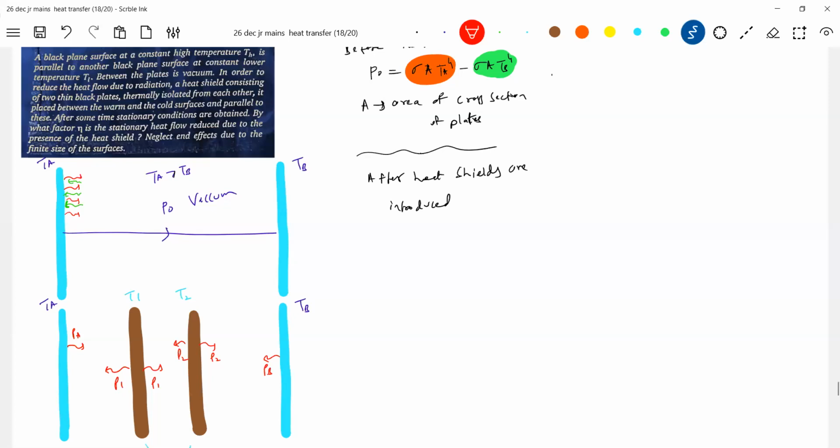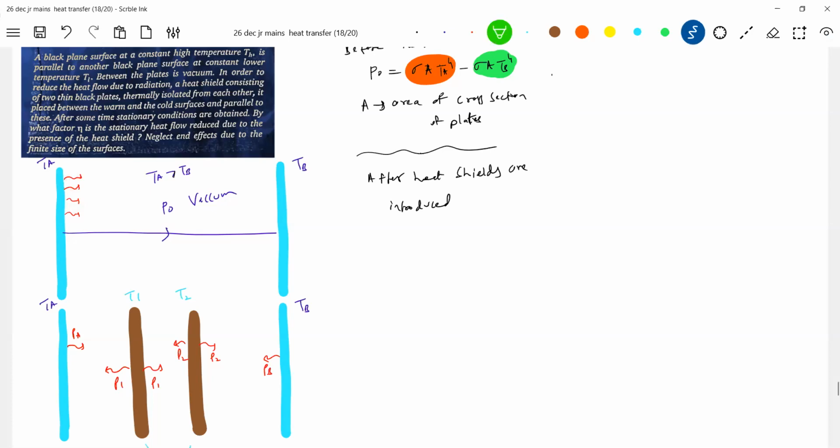Now what will this shield 1 do? It is emitting. What is the power emitted by it? P1 on each side. It will absorb power. It will absorb the radiation emitted by plate 2 and plate A, because this will be incident on it. Let me show it in green color. The radiation emitted by this will be absorbed by this, and the radiation emitted by this will be absorbed by this.